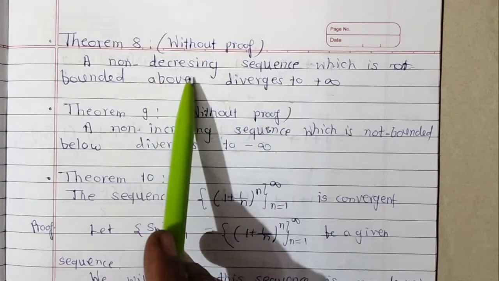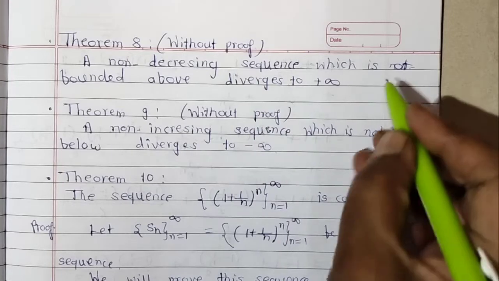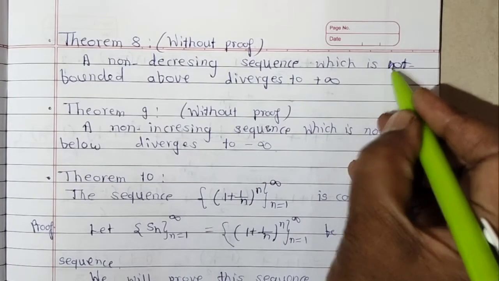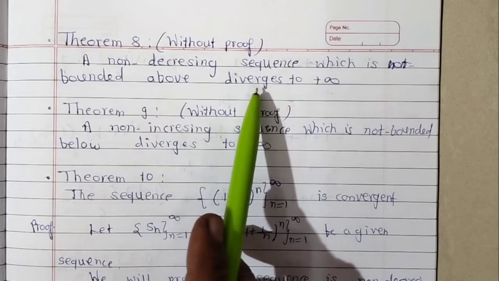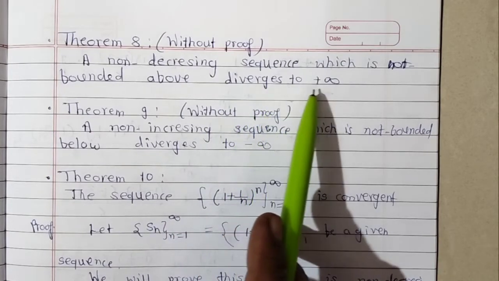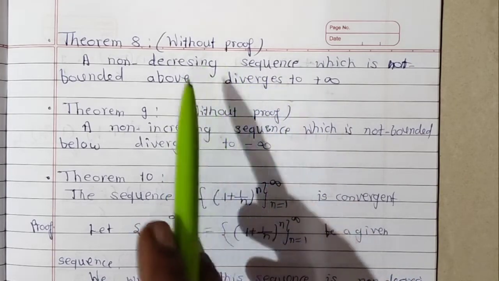That means a non-decreasing, that is increasing, sequence which is not bounded above diverges, and it diverges to plus infinity. This theorem is without proof.